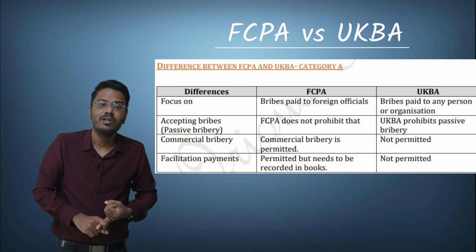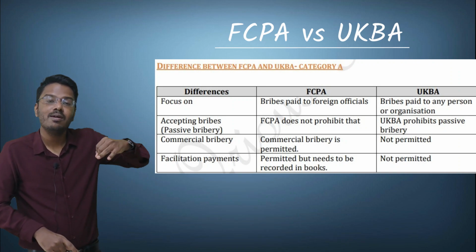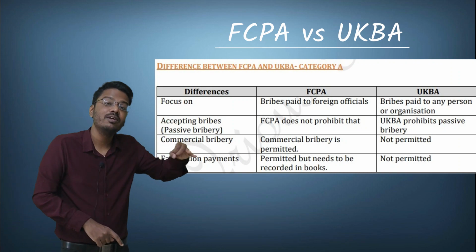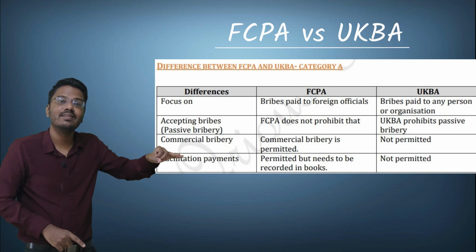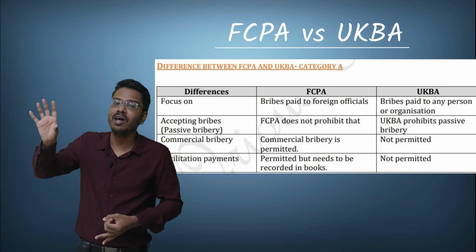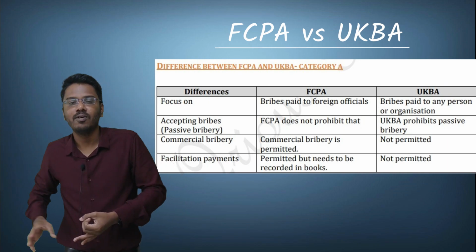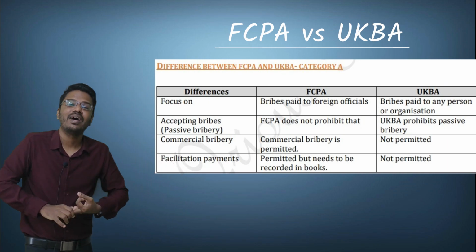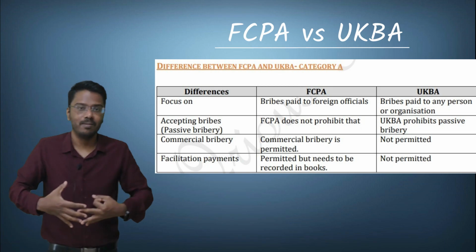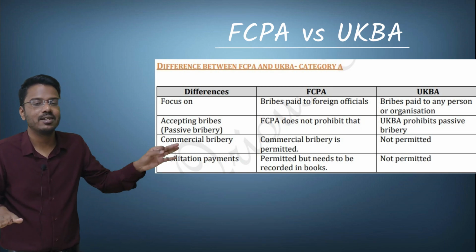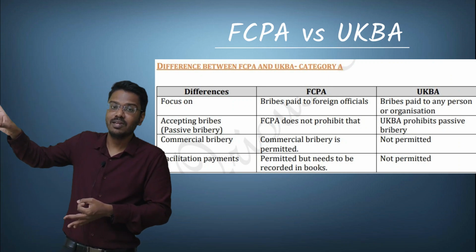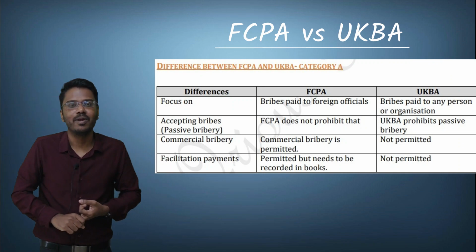The second one is commercial bribery. The FCPA prevents the bribing of a foreign government official. It doesn't say anything about the private official, but the UK Bribery Act prohibits the bribing of both public and private officials. The third one is passive bribery. Accepting bribe is not a punishable offence under the FCPA. Accepting bribe is a punishable offence under the UK Bribery Act.